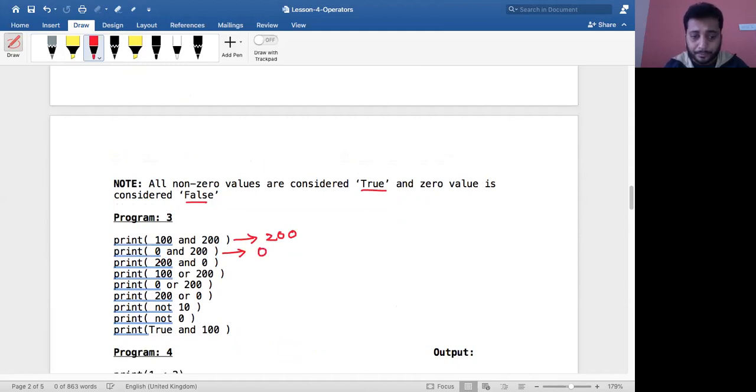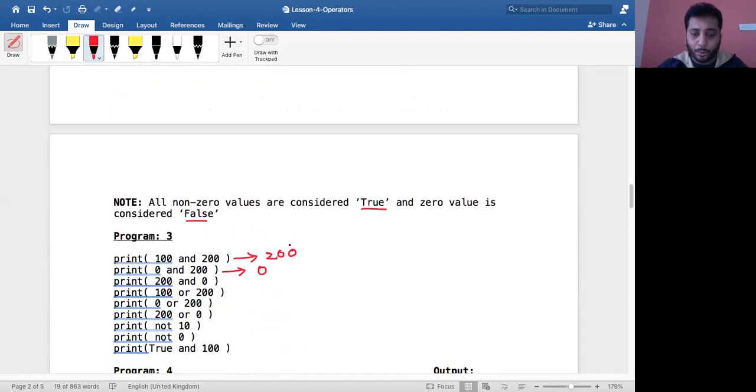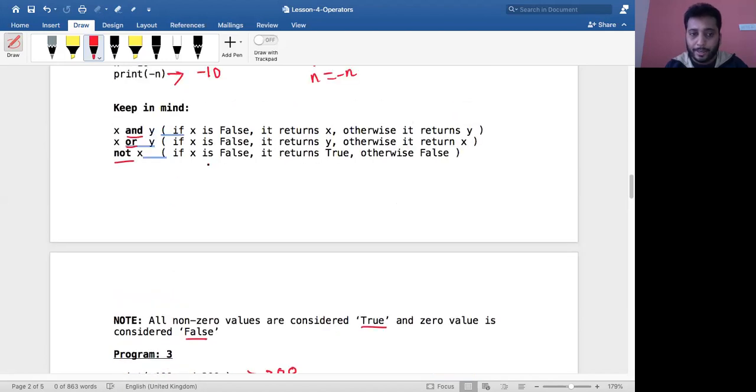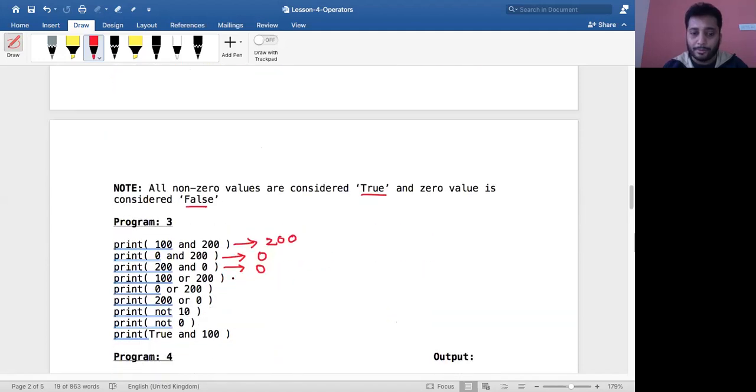Next, if x is false, then return x, else return y, right? So here, I told you, if x is false, only then return x, otherwise it must return y. Therefore the output of this would be 0. Next, it is x or y, that is, not AND anymore. Now it is the logical or operator. What does the or operator say? If x is false, return y, else return x itself. Here, x is not false, so it must return x itself.